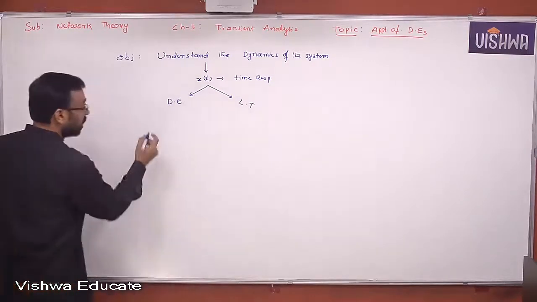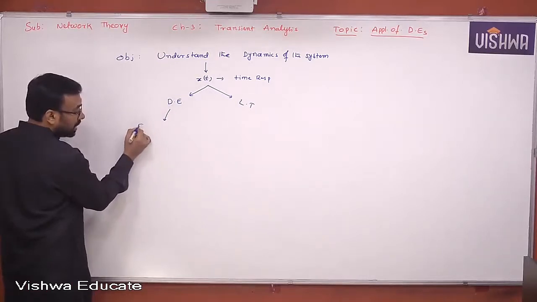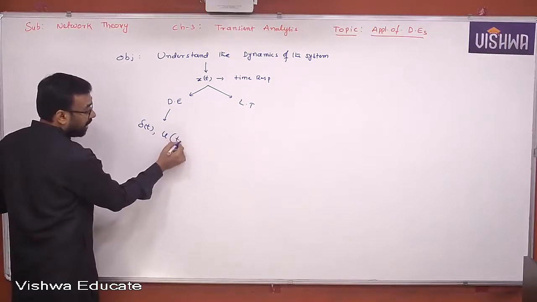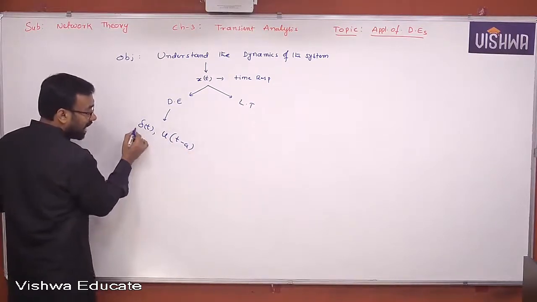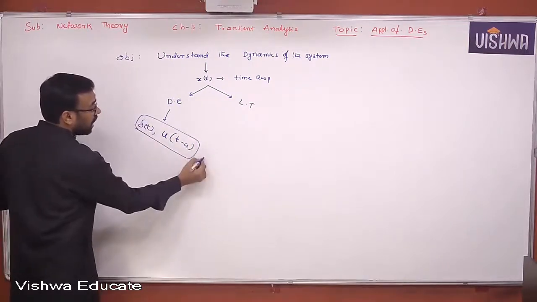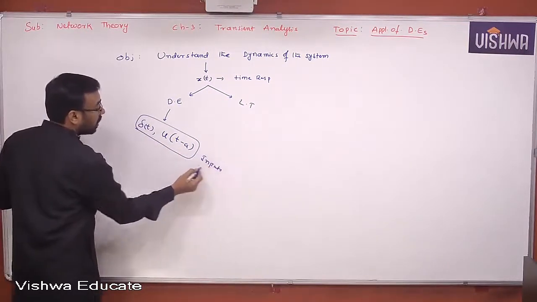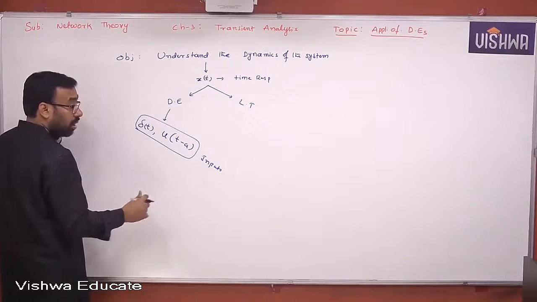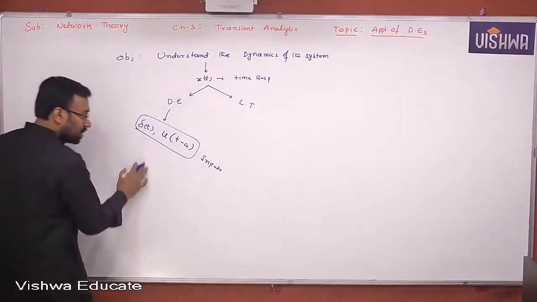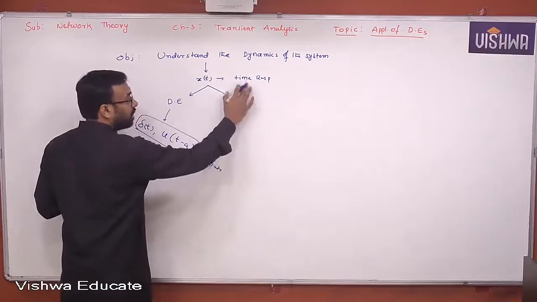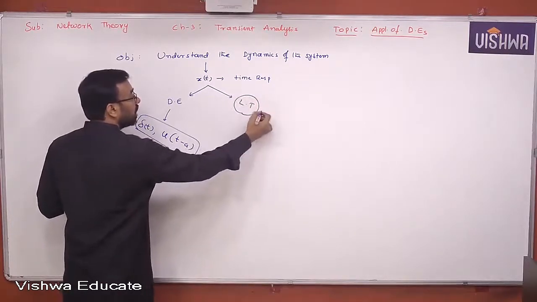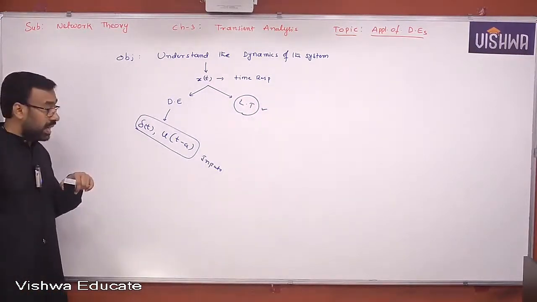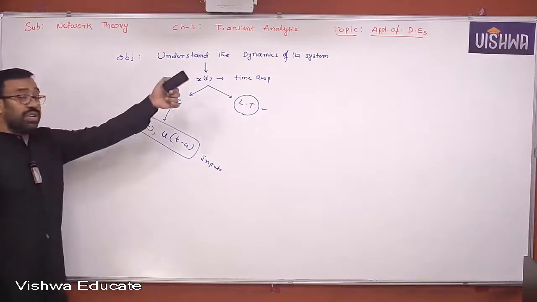In differential equations, when an impulse input is given to the system, or shifting functions like u of t minus a, the solution using differential equations will become very difficult, or almost impossible. In such cases, the time response can be obtained easily using the Laplace transformation approach. I am going to explain first how we apply the differential equations.